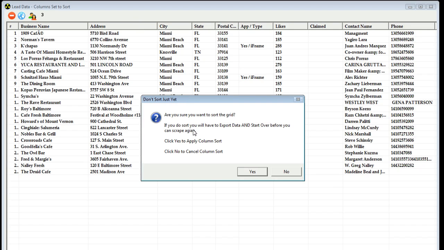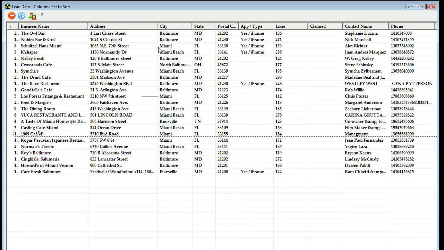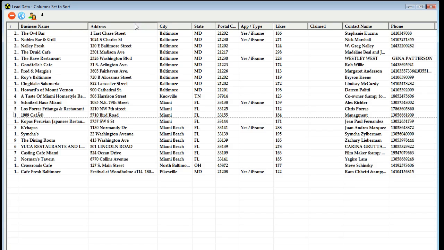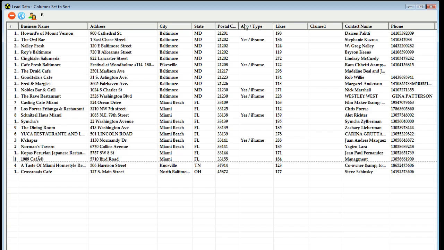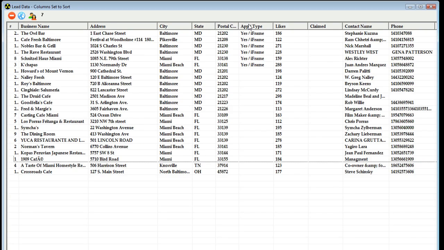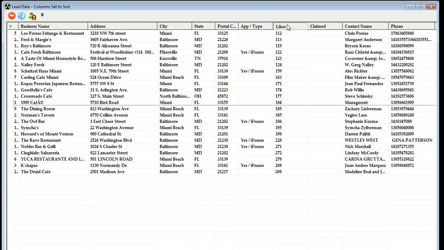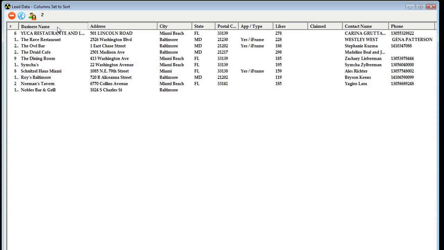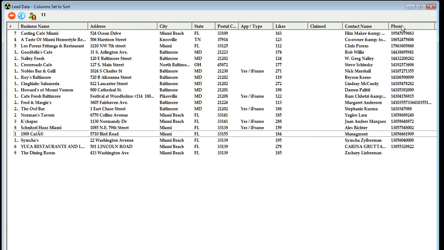But at first you do receive this little pop-up that gives you a notice that anytime you sort the grid, if you want to continue searching, you will need to start over. So we're just going to click yes, and you'll only receive that the first time that you sort. So now we can go ahead and sort any of these fields. Alphabetical order, number of likes. So it's that easy to sort the grid.